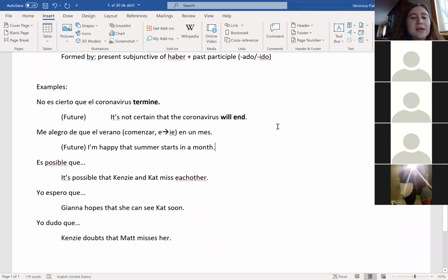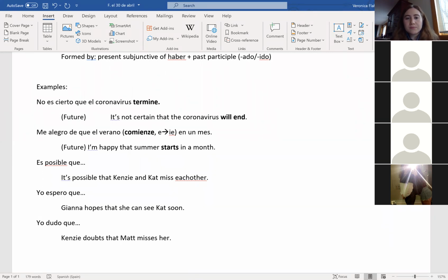Me alegro de que el verano, we're going to conjugate comenzar, en un mes. What are we going to do with comenzar? Take off the AR and you have to change the E. Change the E how? To IE, because it's the stem change. And we take off our AR. And what do we add? An E. And there's one other thing we have to do, because what kind of verb is this?